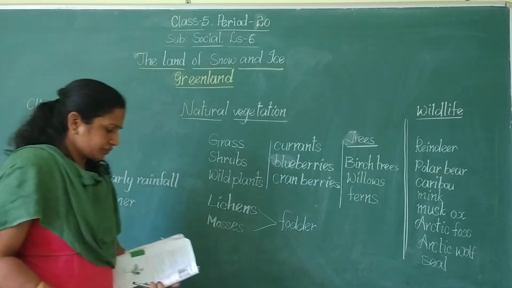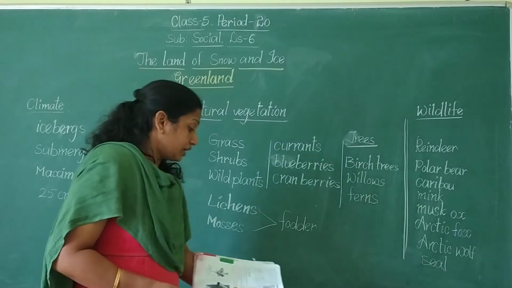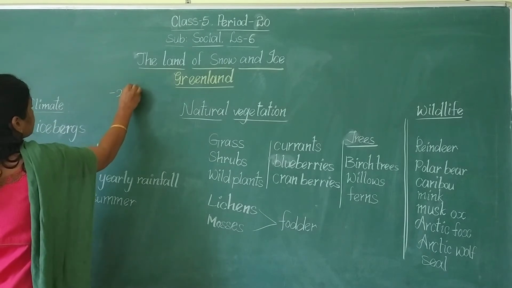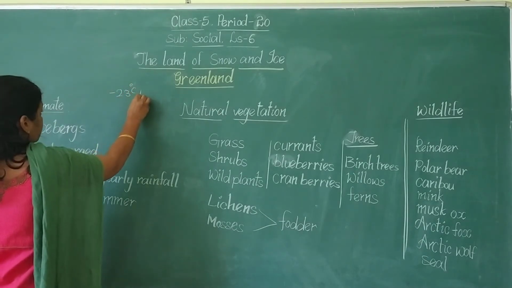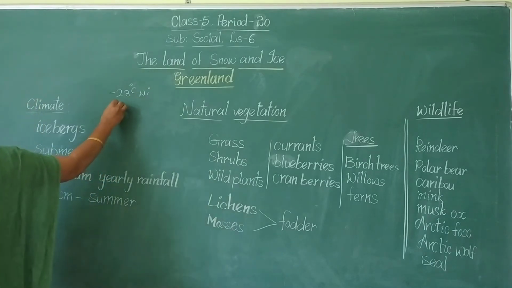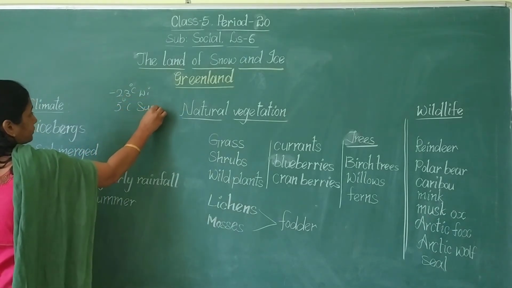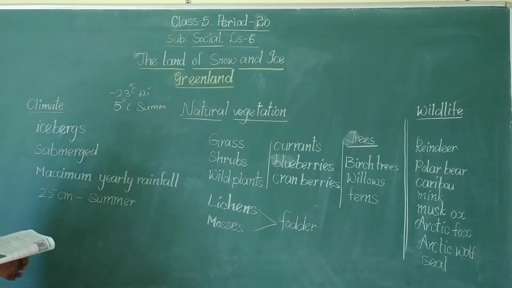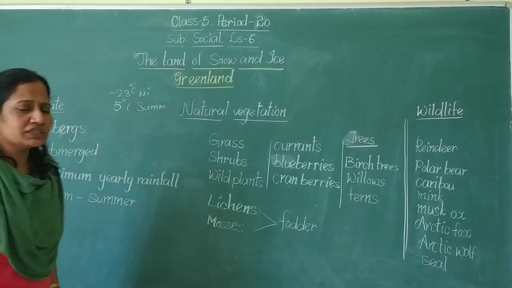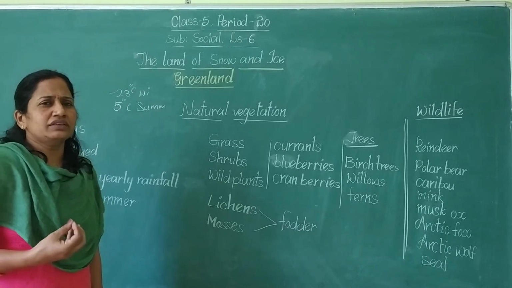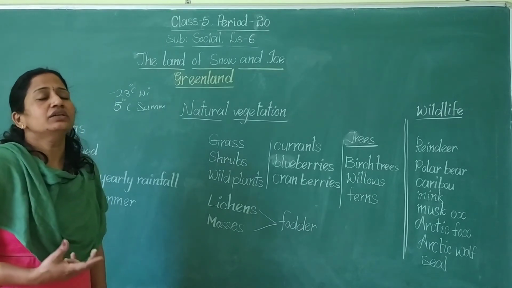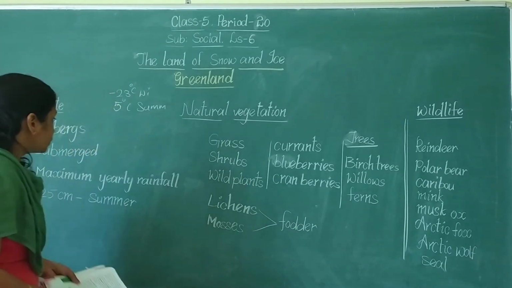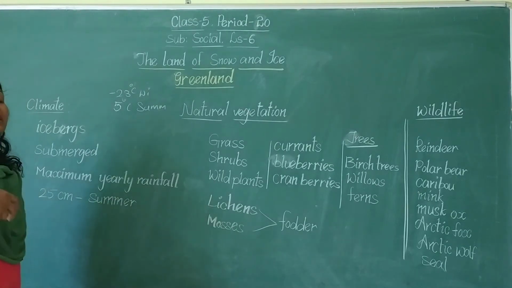Here, the average temperature in Greenland ranges between minus 23 degrees Celsius in winter, and 5 degrees Celsius in summer. Isn't it? Now, let us know the climate in depth. In the summer season in Greenland, the sun rays will enter Greenland, whereas the snow melts.